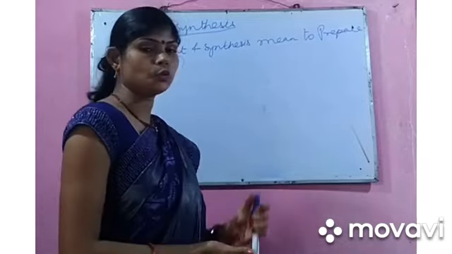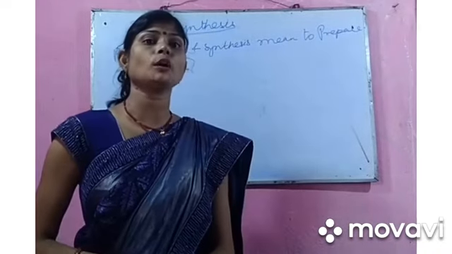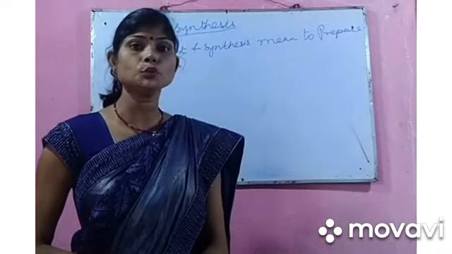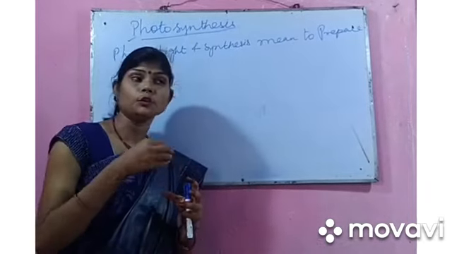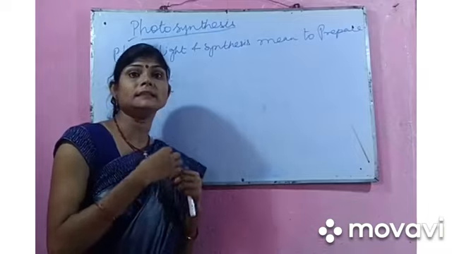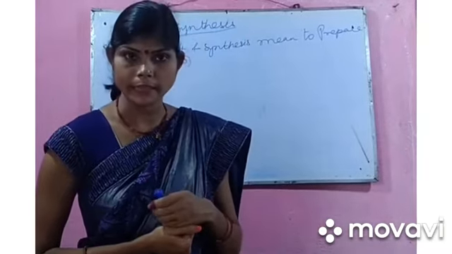That means photosynthesis is a process in which green plants or autotrophs are capable of producing their own food. They are converting inorganic substances into organic substances.